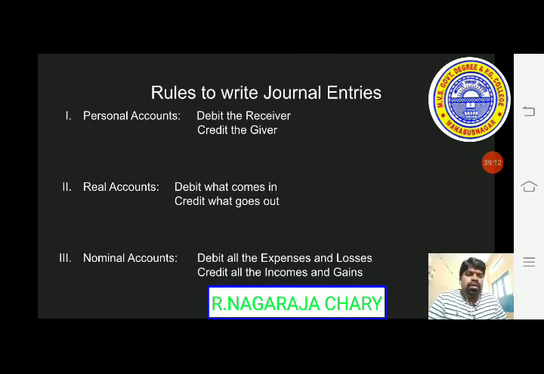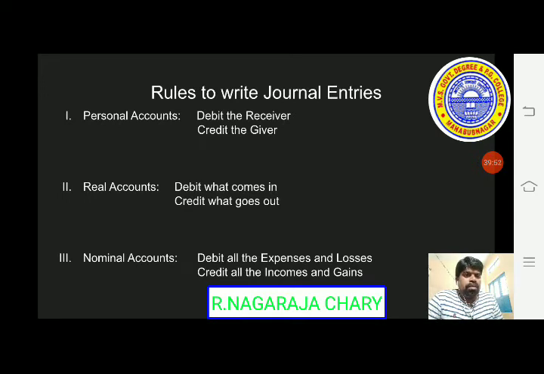So next we see the rules to write journal entries. Journal entries are recorded in the journal based on the rules, based on the nature of the accounts. Just now we discussed personal accounts, known by the name of the person or firm. All the personal account transactions are recorded based on this principle: debit the receiver, credit the giver. We have to debit the receiver.